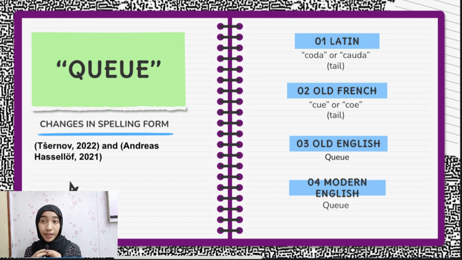Next, I will be explaining the evolving changes of the word queue in terms of its spelling, starting off with the spelling in Latin, which is coda or cauda. The spelling then changes in the Old French to cue or coe. It then changes again in Old English, which is the spelling that we are much more familiar with right now, which is queue, and this spelling still remains till today and is being used very widely.